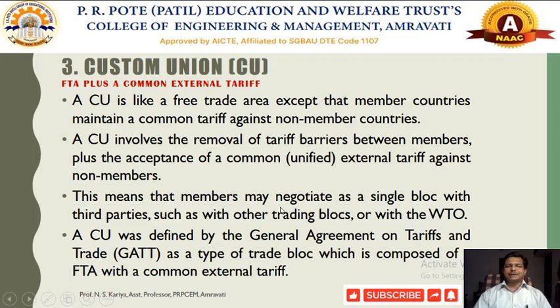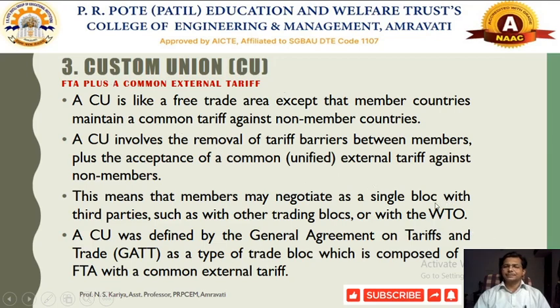This means that members may negotiate as a single block with third parties, such as with other trading blocks or with the WTO. Now, the member countries can conduct free trade among themselves, but any other non-members, if they are conducting any international trade with any other trade blocks, or under any other provisions made under the WTO, they need to have some common external policies.